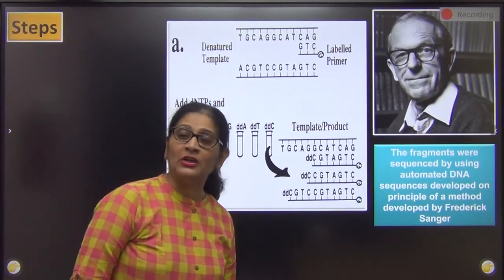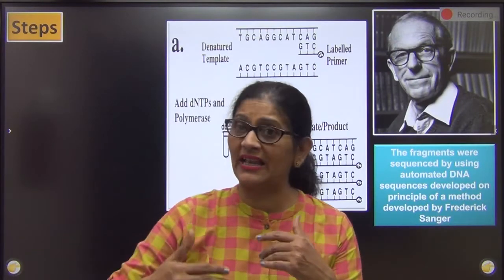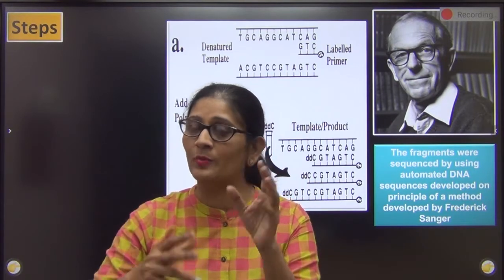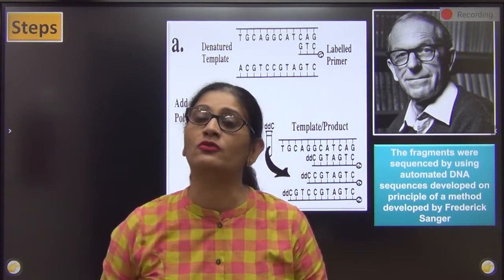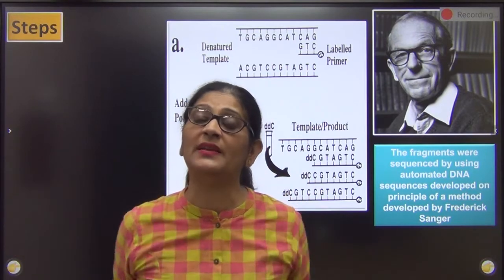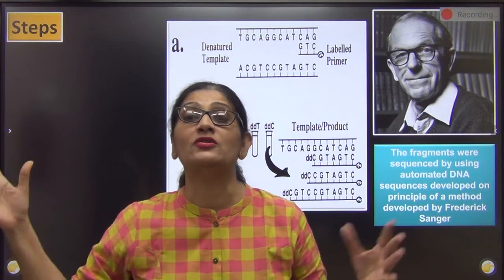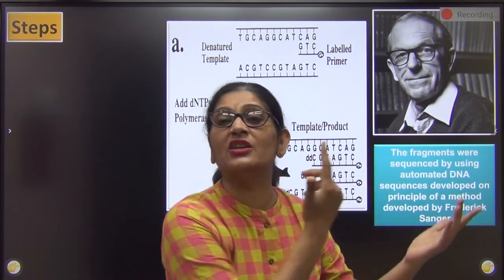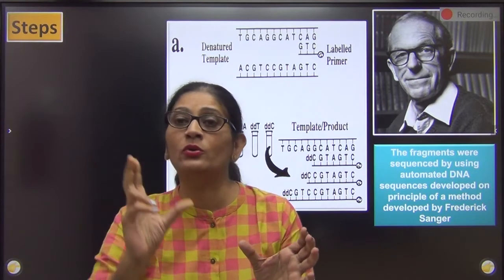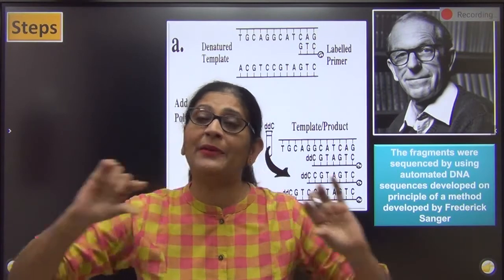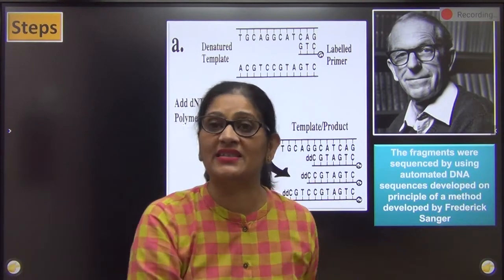What did you do? You took a cell, you took out the nucleus, you took out the chromosome, you took one chromosome at a time, you took out the DNA from that chromosome, you broke the chromosome into a number of pieces, you separated all the pieces and you made multiple copies of each piece. अब करना क्या बच गया है? हर piece का nucleotide sequence आपको जानना है. I just want to know the nucleotide sequence of all the pieces. Then I am going to put them together and my DNA sequence will be sequenced.